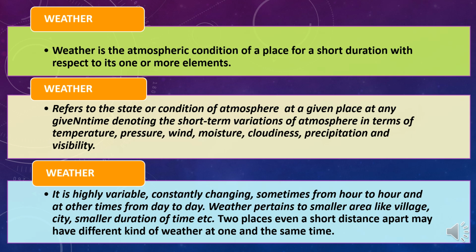Weather pertains to a smaller area like a village or city, and a smaller duration of time. Two places, even a short distance apart, may have different kinds of weather at one and the same time. So weather refers to the short term and a smaller place, and it is more volatile and prone to change.